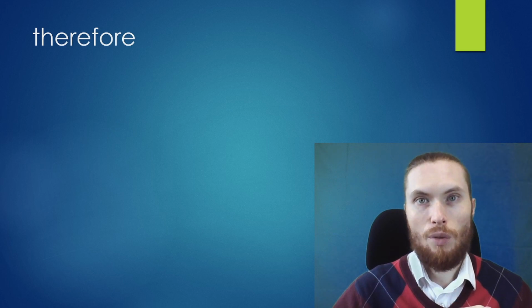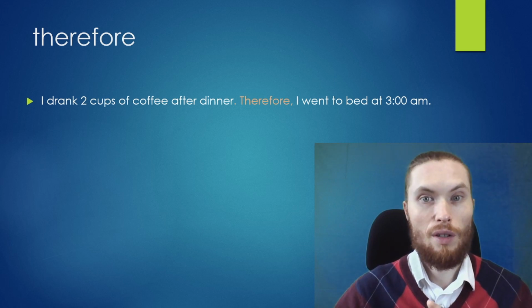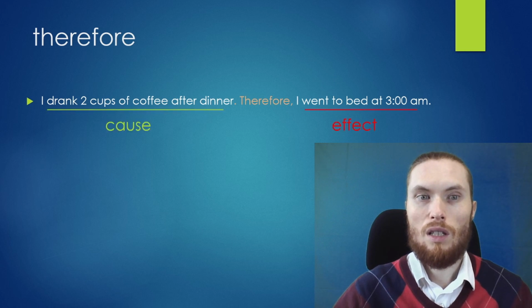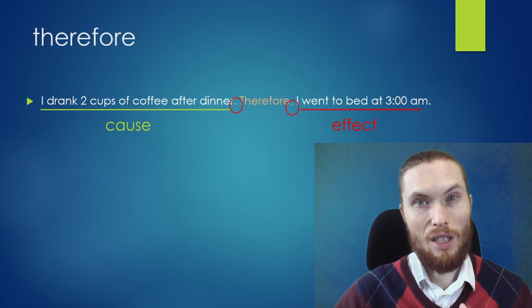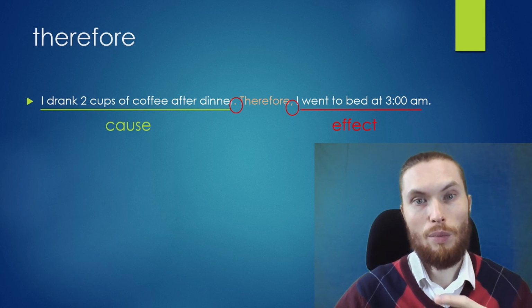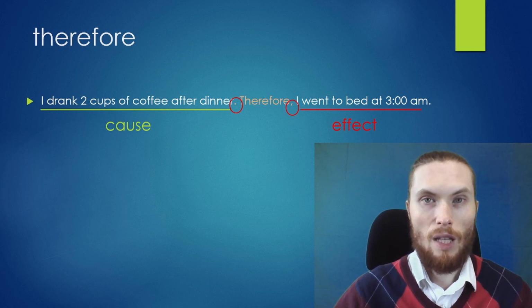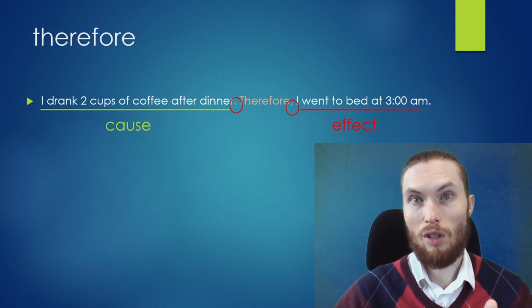And finally, therefore. Therefore works like this. I drank 2 cups of coffee after dinner, period. Therefore, comma, I went to bed at 3 a.m. Same thing, cause and effect. But notice the punctuation. So therefore comes at the beginning of a sentence. So period, therefore, comma. However, so can never be at the beginning of a sentence in formal language.